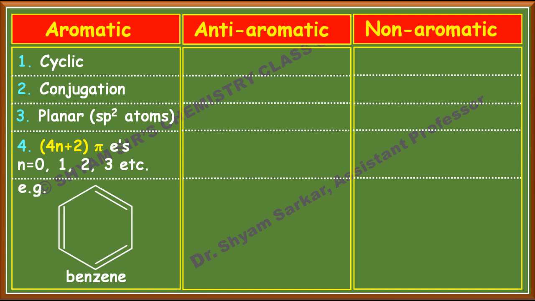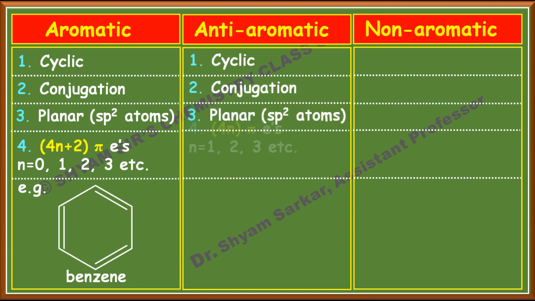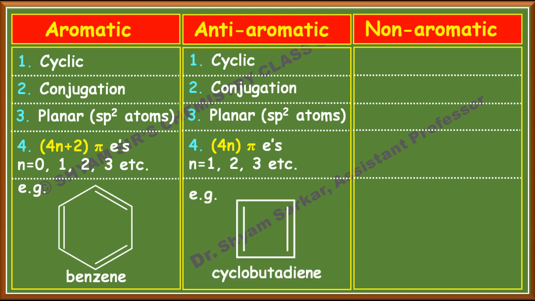On the other hand, for anti-aromatic compounds, all the properties match with aromatic except the fourth one. Here it has 4n pi electrons. In case of aromatic, 4n+2 pi electrons, but in case of anti-aromatic, 4n pi electrons. Such a compound is cyclobutadiene. Cyclobutadiene is cyclic, planar, and has conjugated double bonds, all atoms are sp2, and if you count the pi electrons, you see 2 double bonds, so 4 pi electrons.